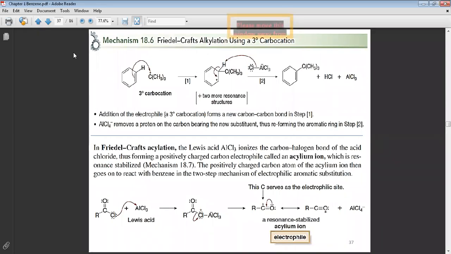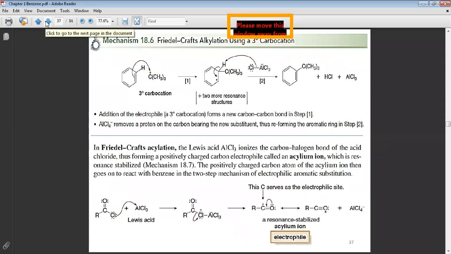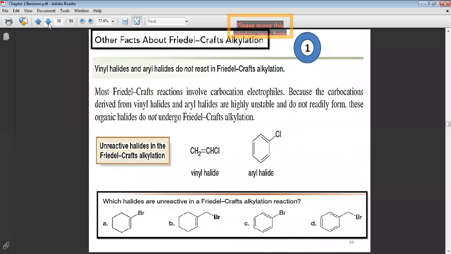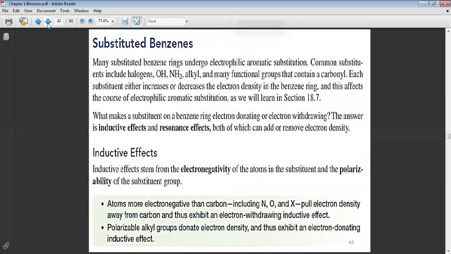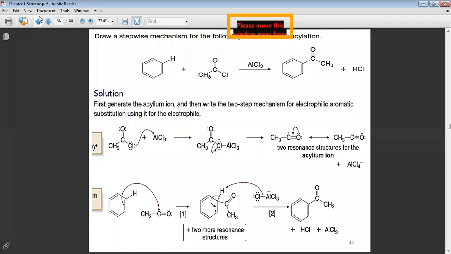For the acylation, students, we will go to the acylation, the Friedel-Crafts. Now I think I will stop here. There is another fact about the Friedel-Crafts rearrangement, but I will stop here at the substituted benzene. I will take just the final reaction and we will stop at the substituted benzene ring.